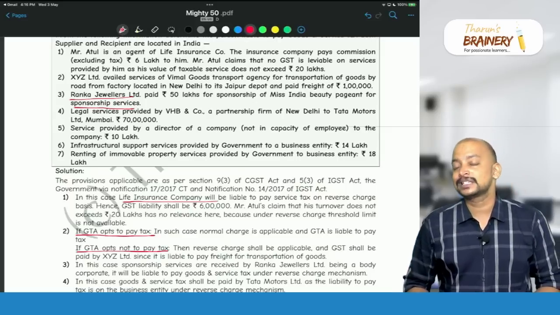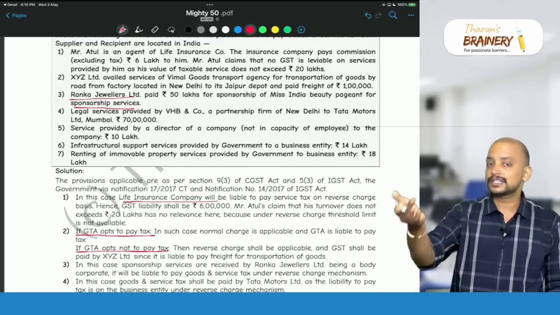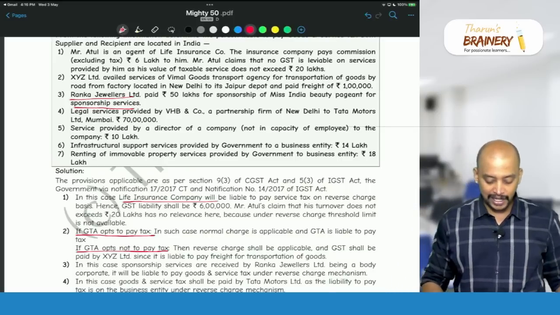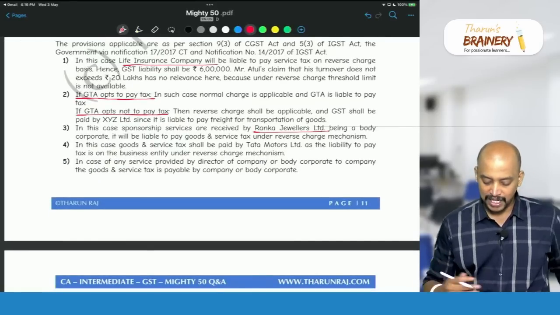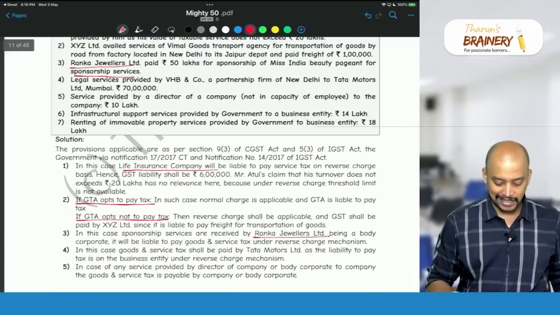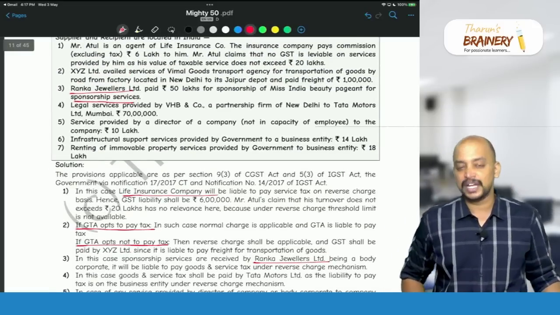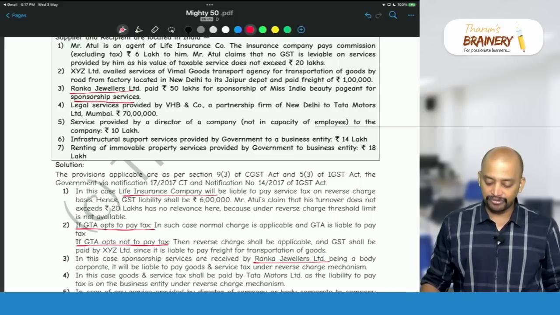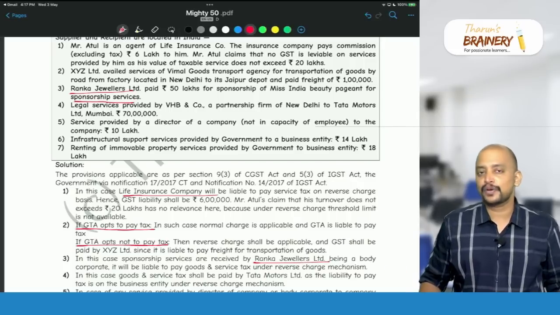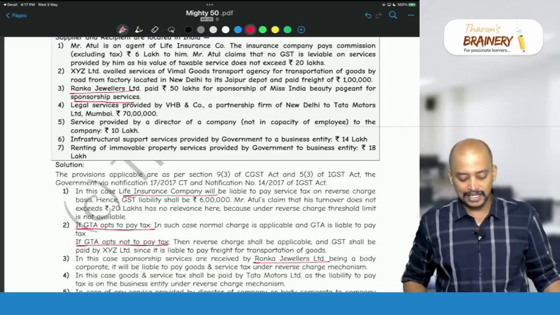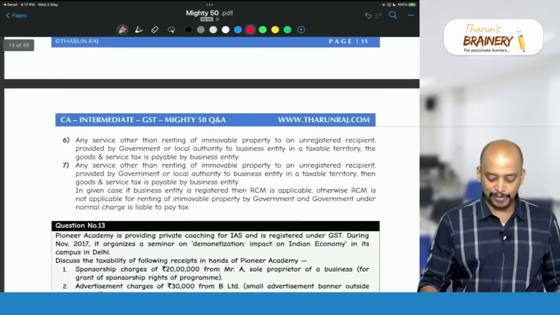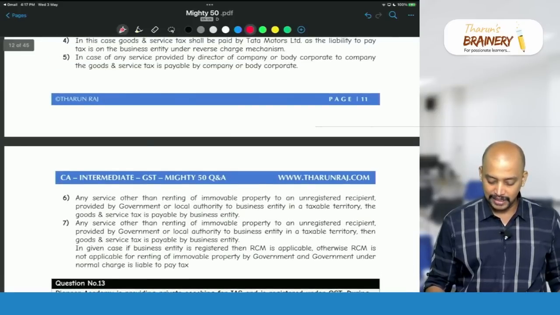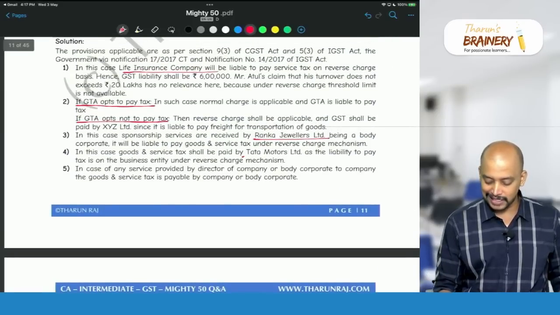Sponsorship service is covered under RCM if the recipient, that is the one who pays the sponsorship money, is a body corporate or firm. So Ranka Jewelers Limited, being a body corporate, is required to pay GST under RCM. Then legal services provided by VHB and Company, a partnership firm of New Delhi, to Tata Motors Limited, Mumbai. Generally, advocate services provided to a business entity are covered under RCM, where liability to pay GST is on the business entity, that is Tata Motors Limited, Mumbai. So Tata Motors Limited, Mumbai is liable to pay GST under RCM.